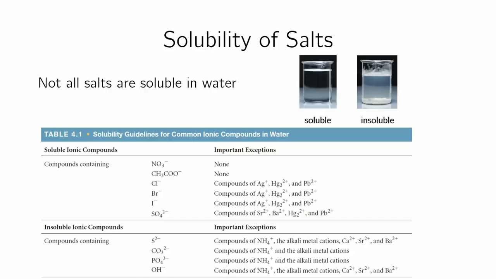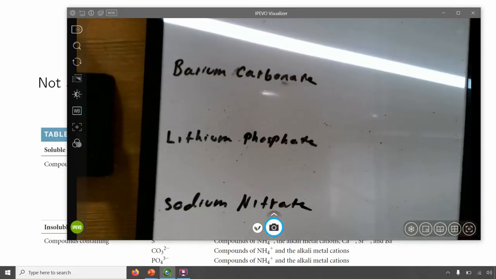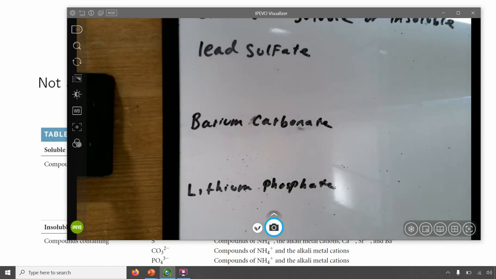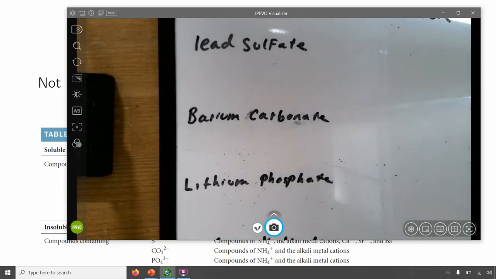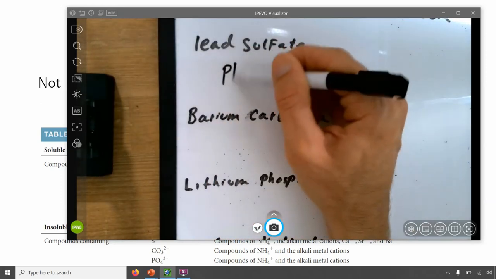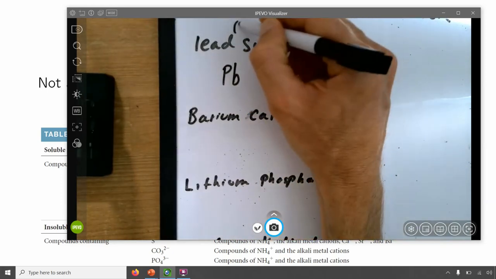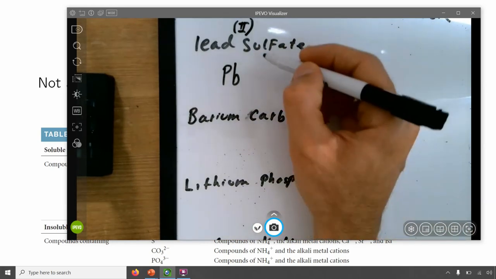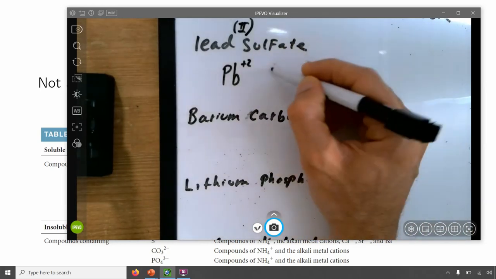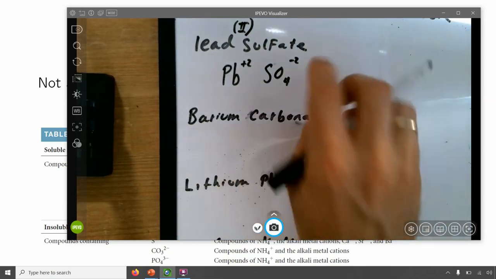And so let's look at a few examples of this. Here we'll look at lead sulfate. This is going to be a little bit of practice into how to write these chemical formulas as well. So lead, as a reminder, is Pb. And I should have written this as lead 2. It's lead 2 sulfate, then I have lead plus 2. Sulfate is SO4 minus 2. They are balanced, so I don't have to write this.